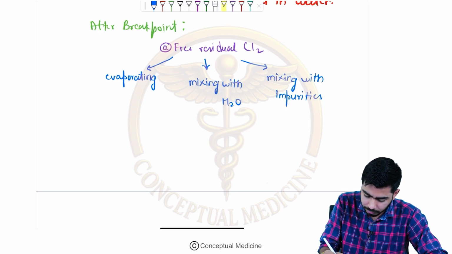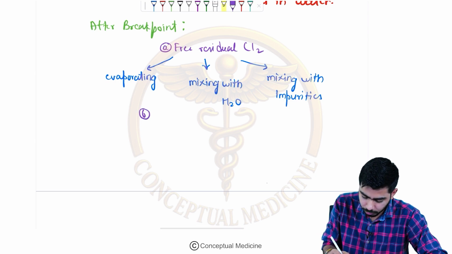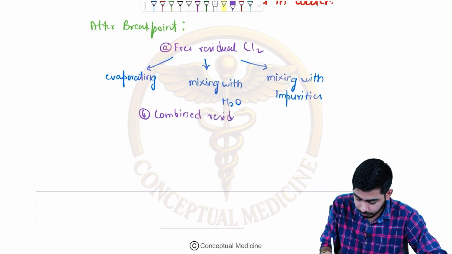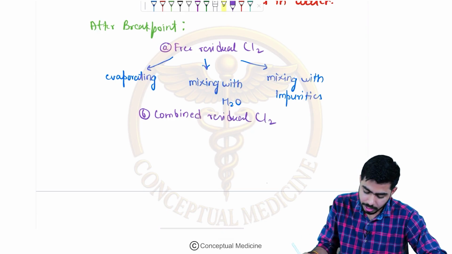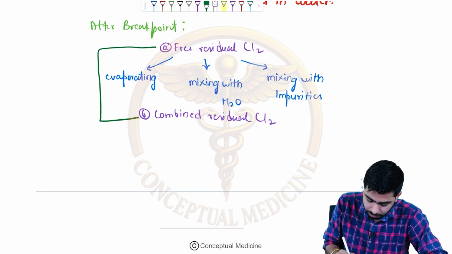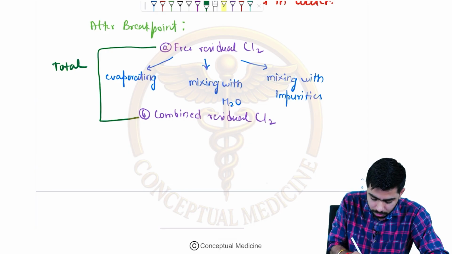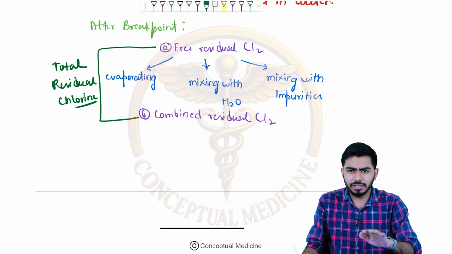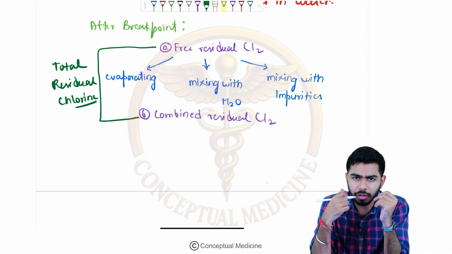Along with that, we might have combined residual chlorine. Free plus combined will be called the total residual chlorine, right? Now I got the satisfaction that at least now you must have understood what I'm talking about.